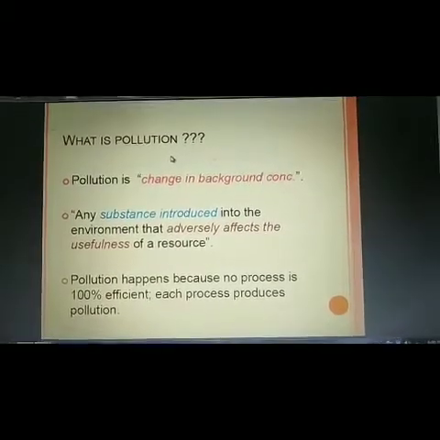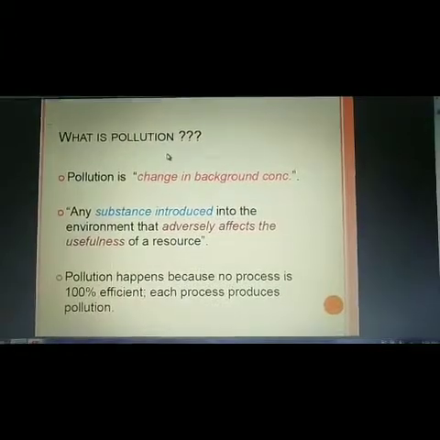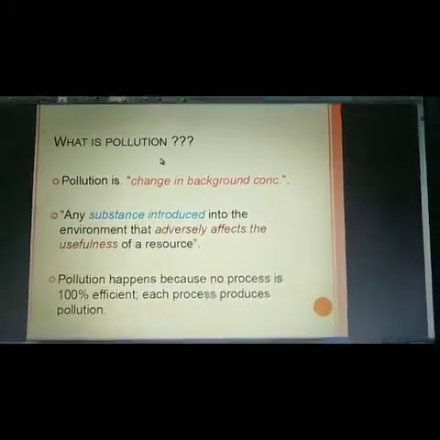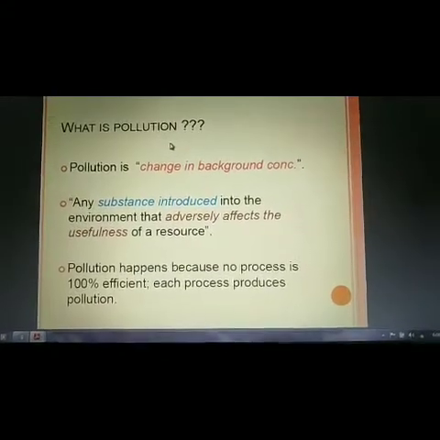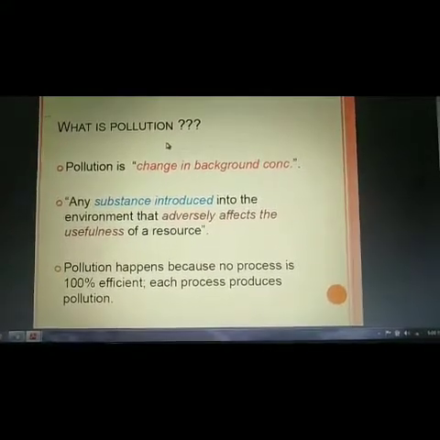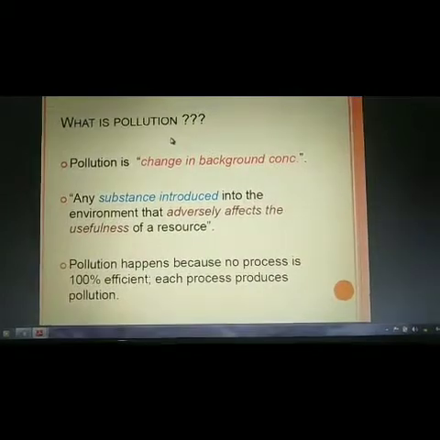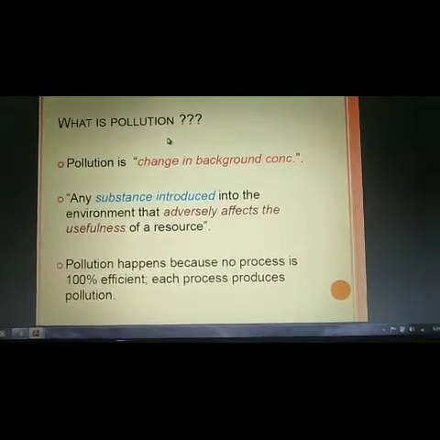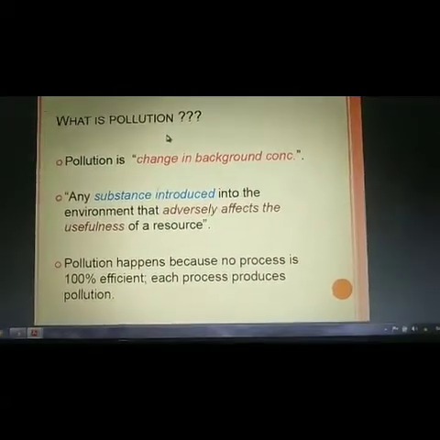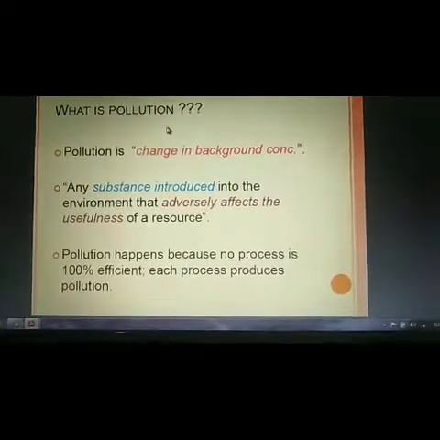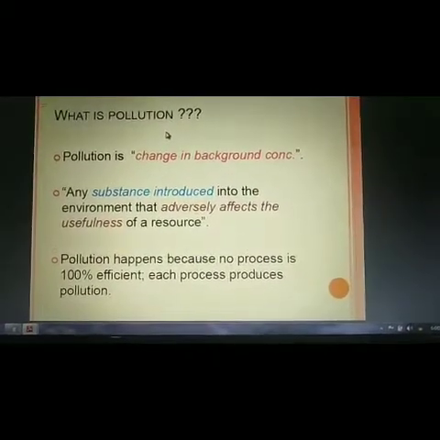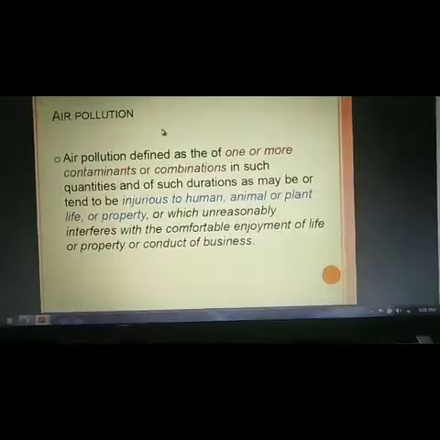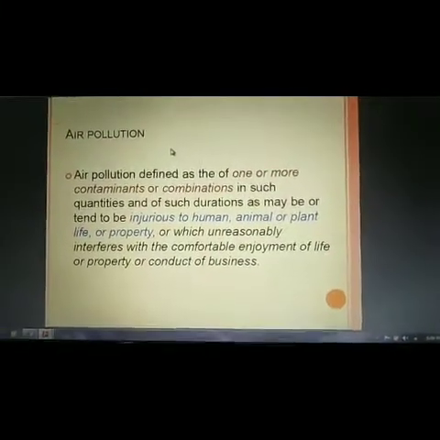So what is pollution? Pollution is a change in background concentration. That means any substance introduced into the environment that adversely affects the usefulness of a resource causes pollution. Pollution happens because no process is 100% efficient. Each process produces pollution. Now start with air pollution.